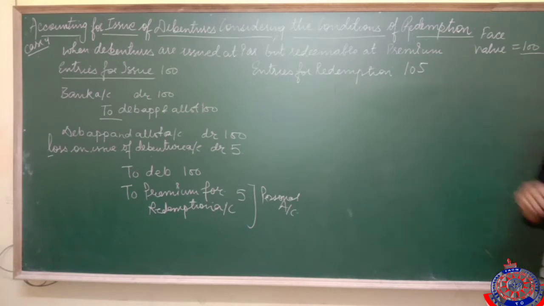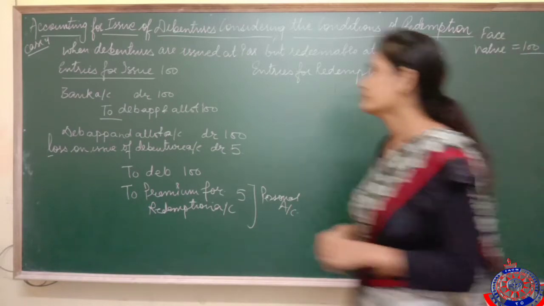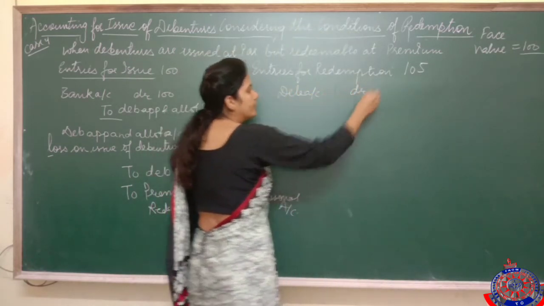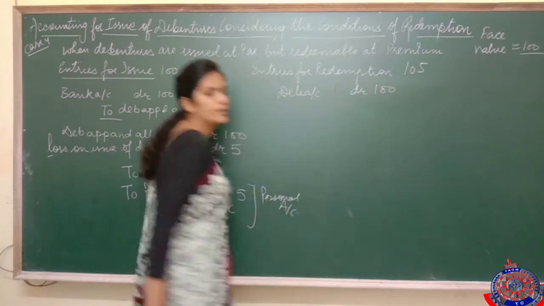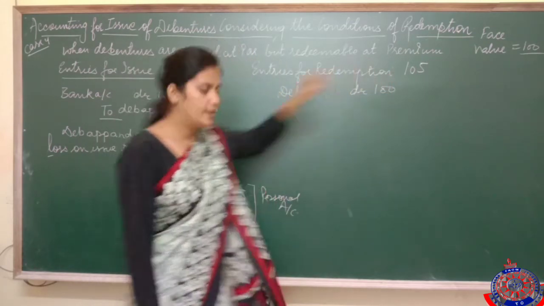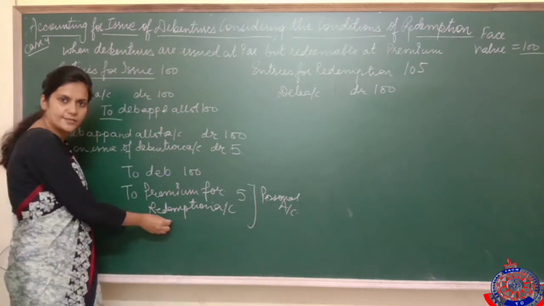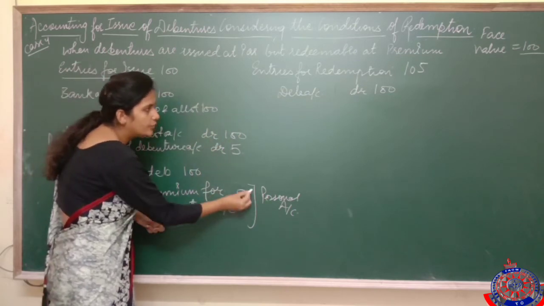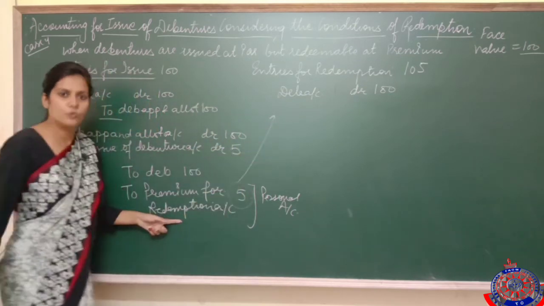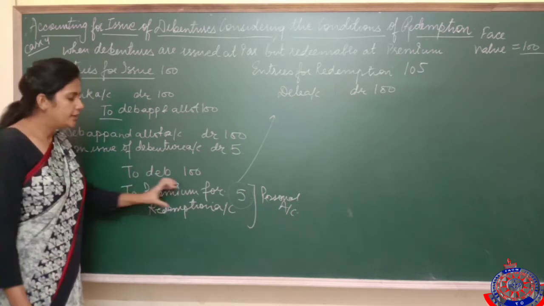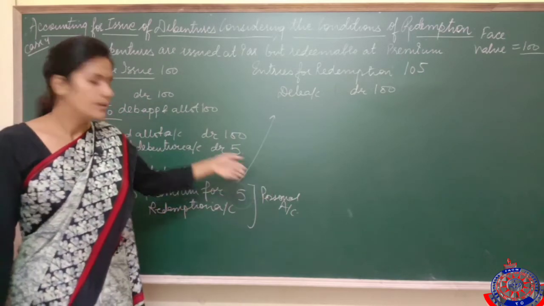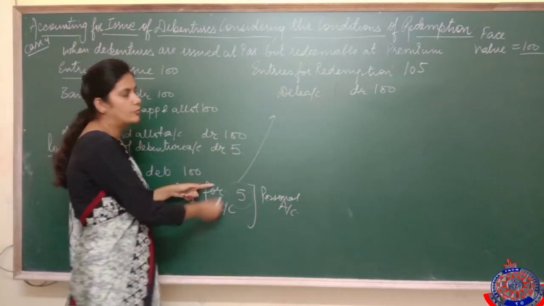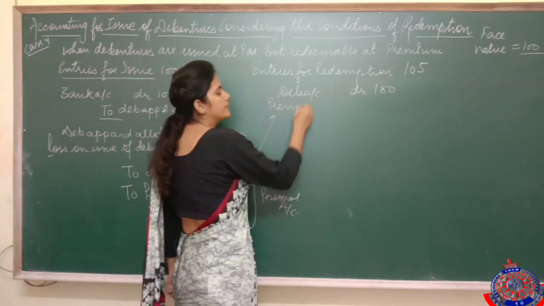Now see what entry we have to pass at the time of redemption. Debentures would be cancelled, liability will decrease, it would be debited 100. Now you know that we have to give ₹5. Now see, this account has a credit balance. Now when you make payment after 6 years, obviously you are going to give this ₹5 to your debenture holders, so I have to close this account. This account will automatically close after 6 years, because you are going to use this money for making payment to the debenture holders. So to close this account, I am going to debit it after 6 years.